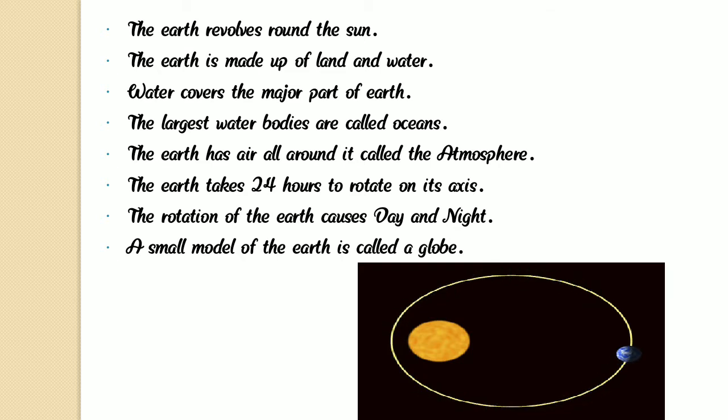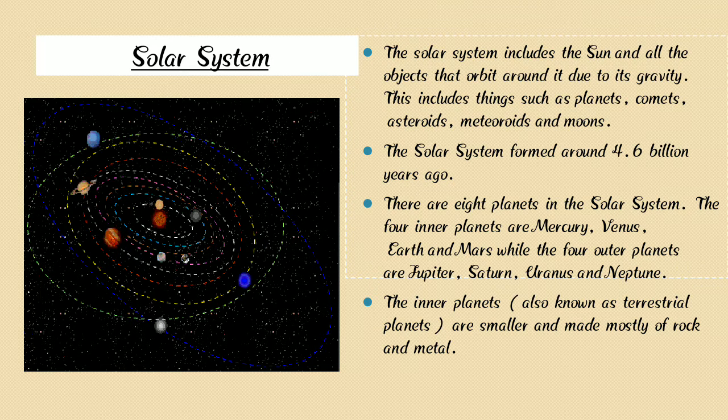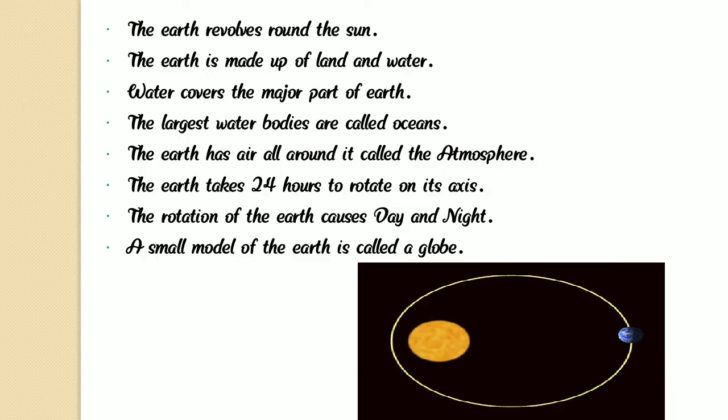A small model of the earth is called a globe. So what is a globe? A small model of the earth is called a globe.